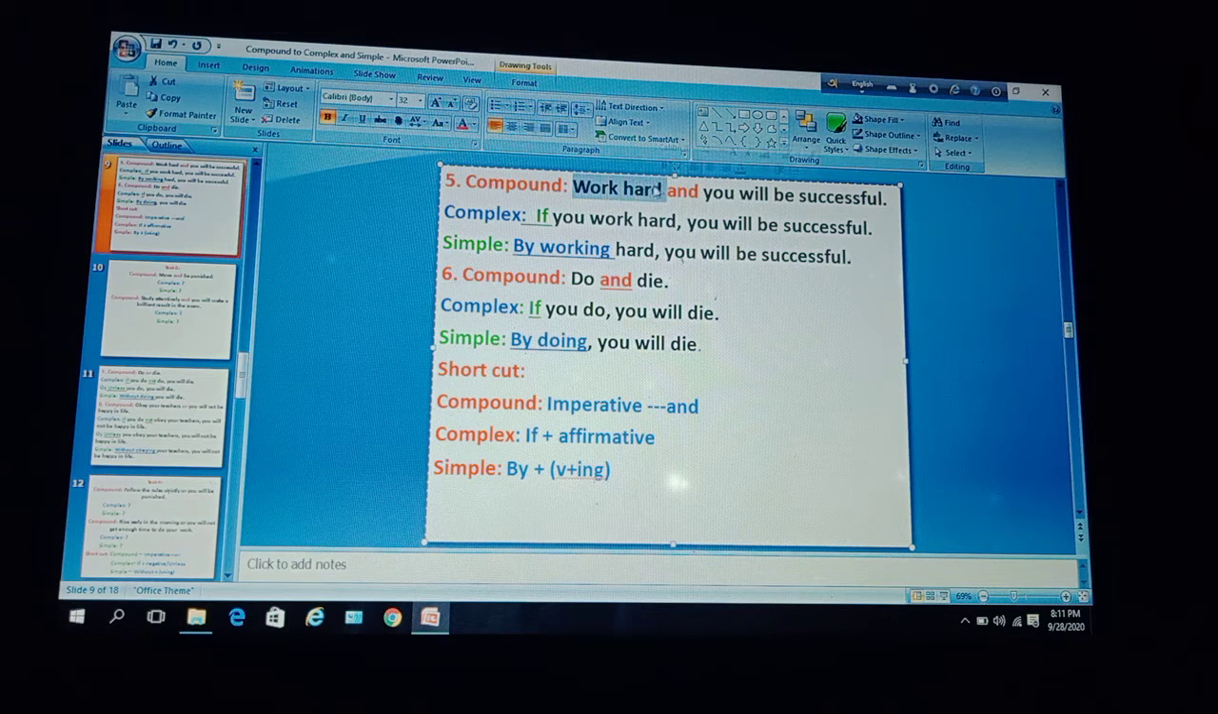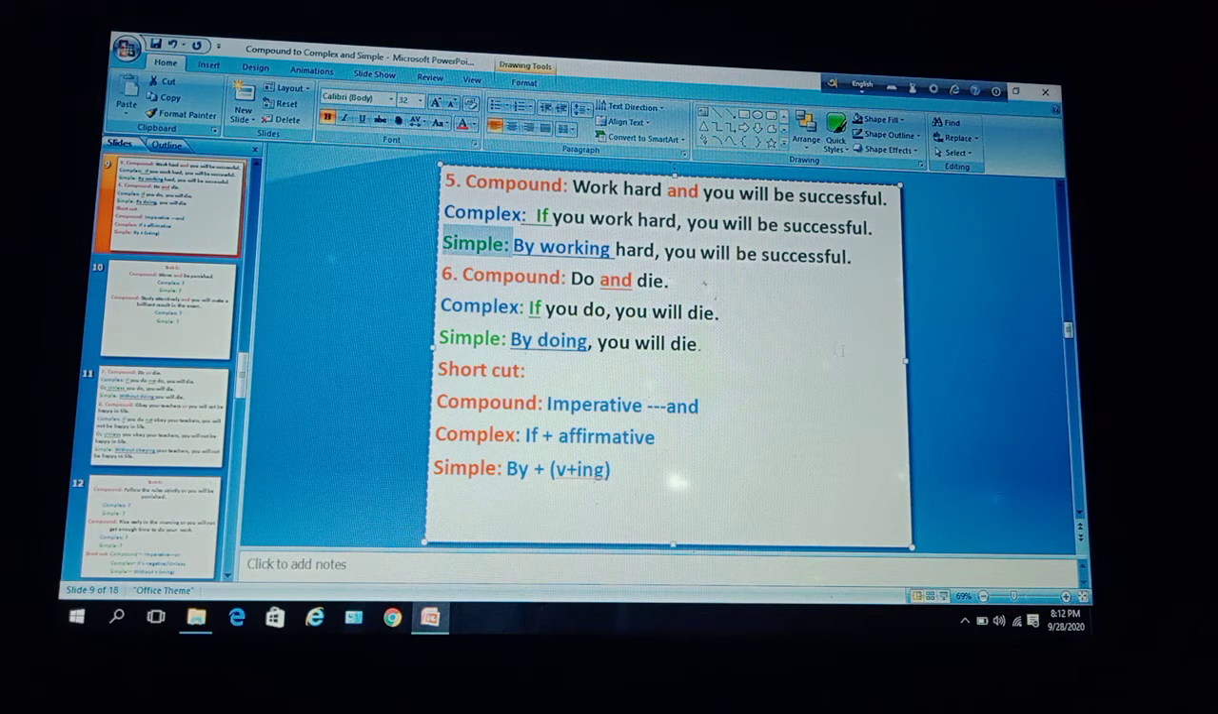Work hard, this clause here, subject you, then work hard. So the clause is if you work hard. Work hard is an independent clause, and I have changed it to a dependent clause, that is if you work hard. Then use a comma and then use the rest of the clause, that is you will be successful. So the complex sentence is if you work hard, you will be successful.